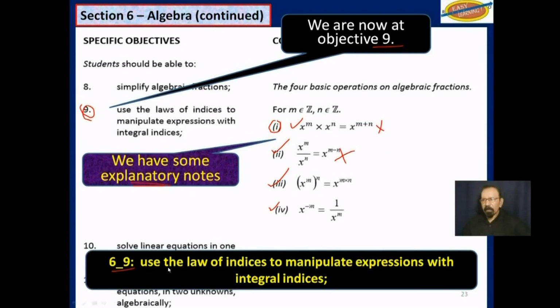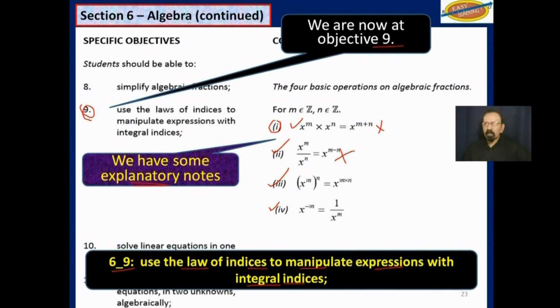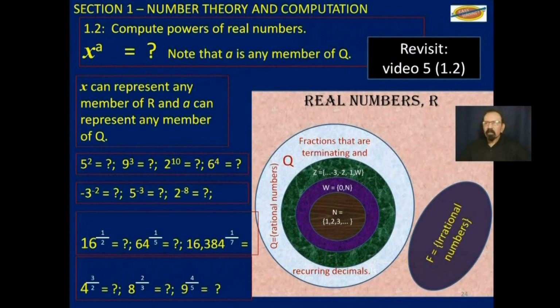So objective 6.9, use the laws of indices to manipulate expressions with integral indices. And notice it says that m and n must be members of integers. That's signified by this Z. Just a reminder, this was from Objective 1.2, Video 5, where we talk about natural numbers, whole numbers, and integers.